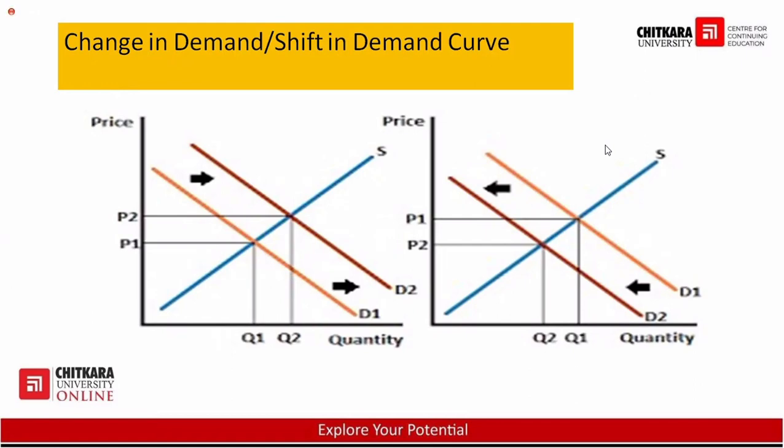Similarly, in the second graph, it is very much clear. In the beginning, the price is OP1, the demand is OQ1. But even then, what is happening? When the price of the product is decreasing to OP2, the demand should increase. But it is not increasing. It is decreasing. Now the demand is OQ2. So this is known as D1 to D2.